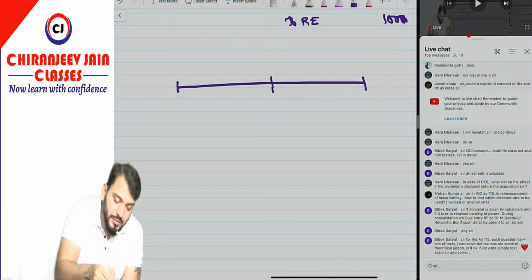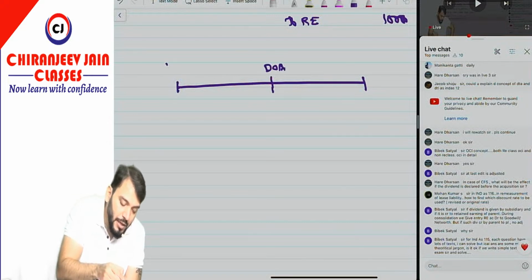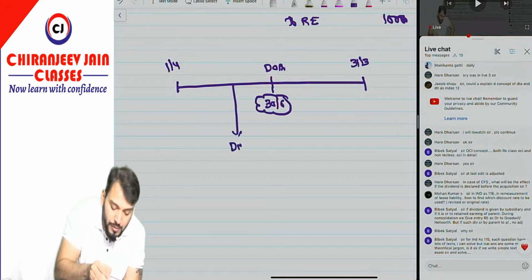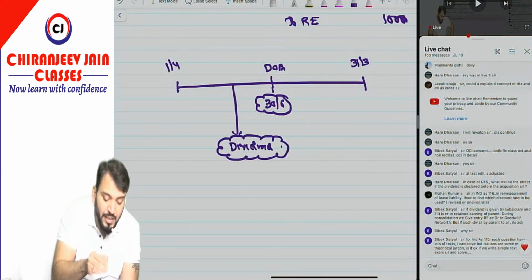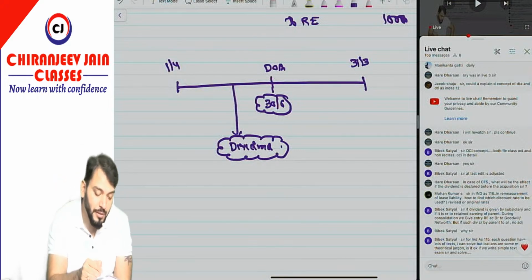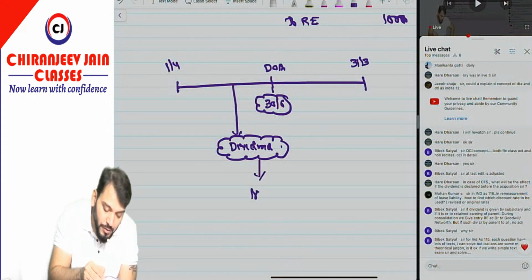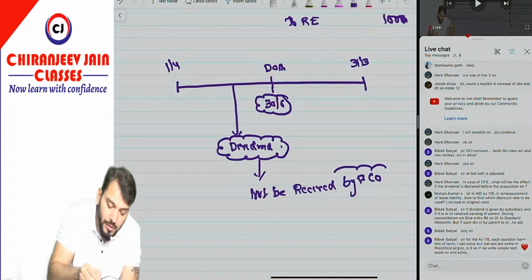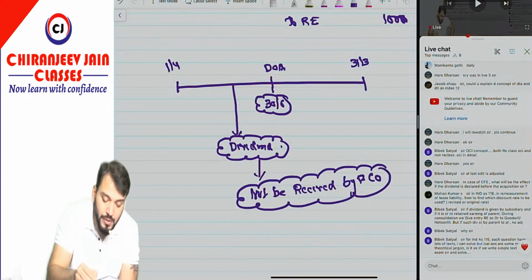Suppose this is the date of acquisition, 1/4, and this is 31st March, and this is 30th June, and dividend was declared here. Now dividend has been declared from this point of time, so it will not be received by parent company.